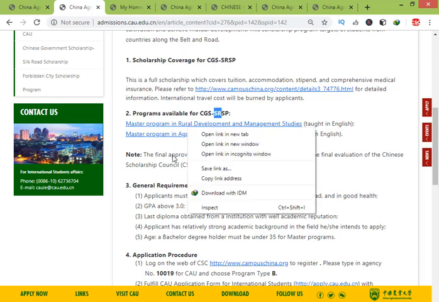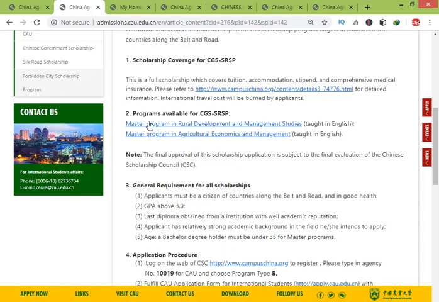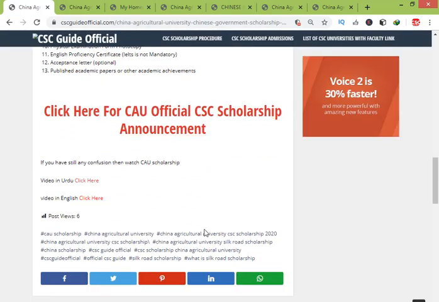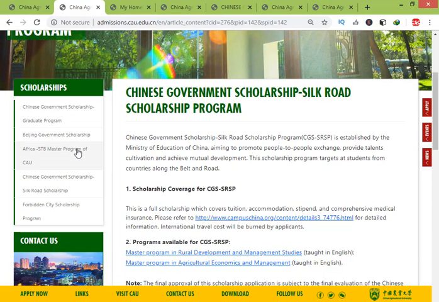Check your major in this list. If your major is in this program, then apply, otherwise don't apply in this university. So now we come to a little bit of review of the Beijing government scholarship.